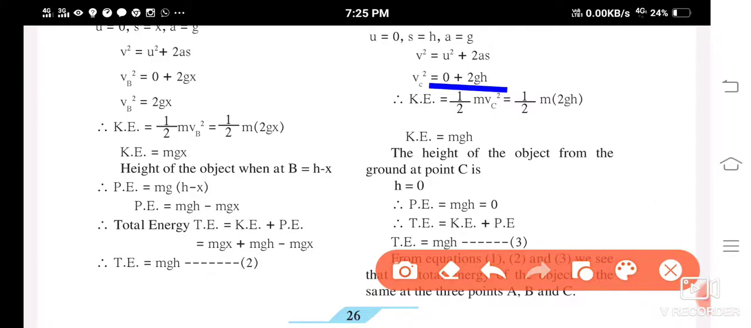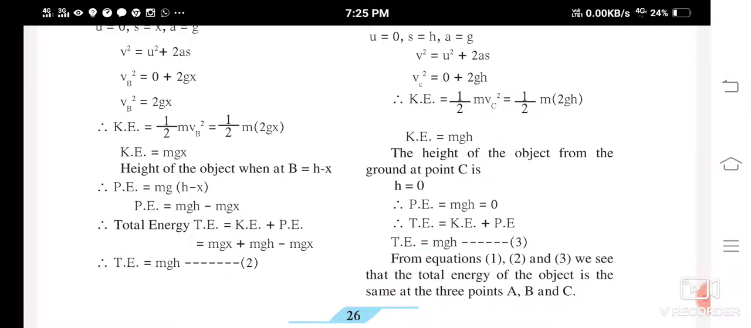Now kinetic energy is equal to half m vc square. Now just substitute half into m into v square, how much you got? 2gh. So that is equal to, 2 and 2 will get cancelled again. So kinetic energy is equal to mgh over here. Now remember the kinetic energy is maximum over here.